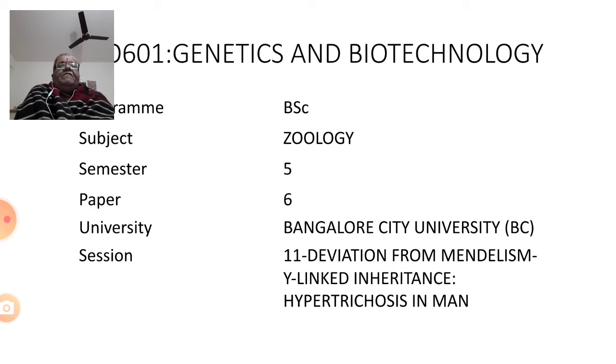Now we will be discussing session 11, which is a topic under deviation from Mendelism, where we will be discussing Y-linked inheritance, taking the example of hypertrichosis in man.